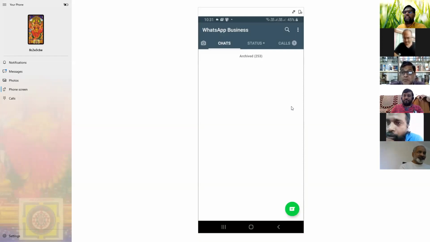If you advertise in, for example, Just Dial, and a person calls from Just Dial, we don't have that person's number registered in our phone. How do we send a message? For example, if your number is stored with me, I can send a message directly to you. But imagine somebody from Just Dial calls up. I don't have that number stored with me. Then how can I send a message? Do I have to register that number, that means store the number?